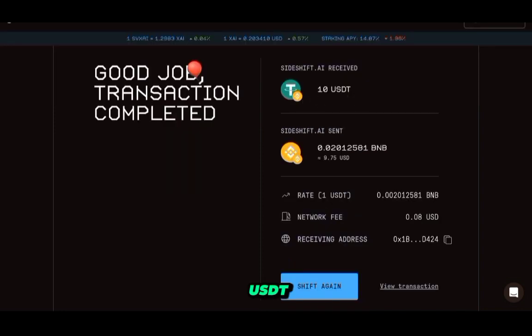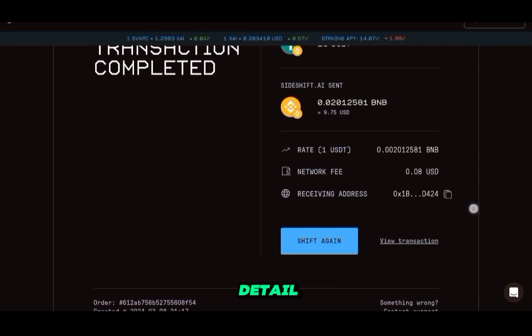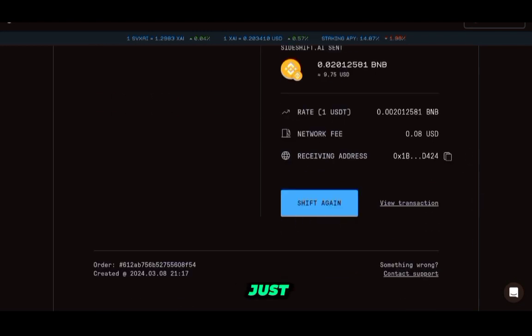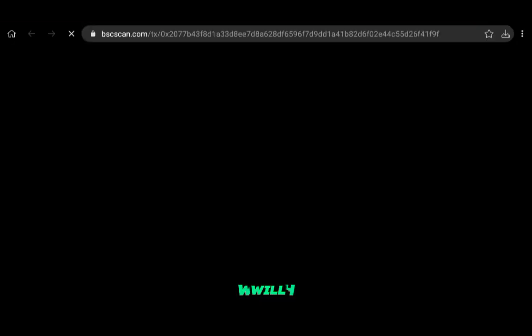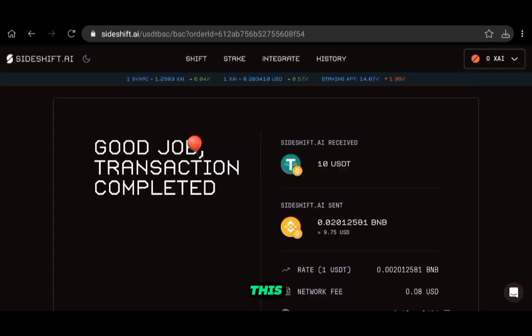I sent 10 USDT, I received this amount of BNB. It shows you everything in detail. And if you want to shift again, just click here. If you want to see the transaction, there's a link here which will show you further details on Binance Smart Chain Explorer. And this is it. This is how you shift tokens, swap tokens with Sideshift.ai with no KYC, no login. You just need to have your smart wallet ready, your tokens in it, and as simple as that, you can swap it.